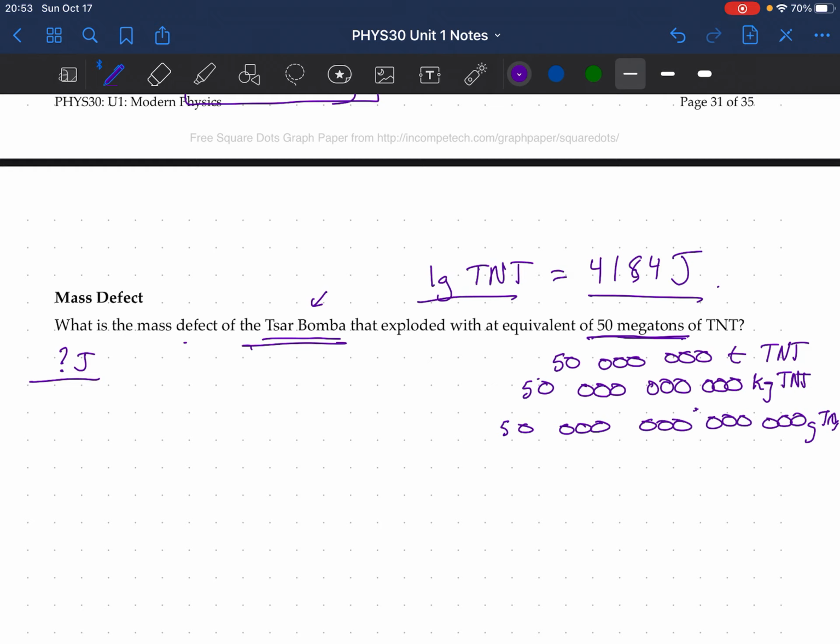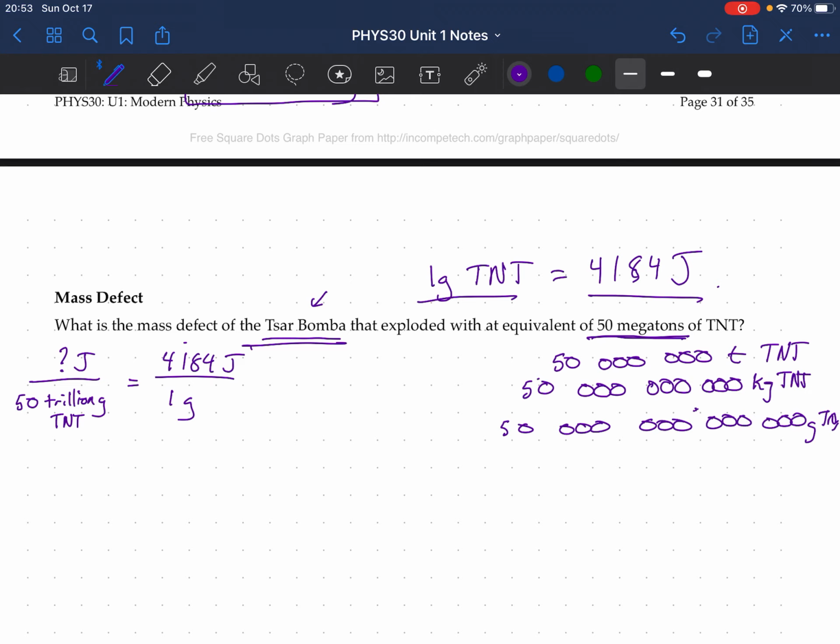So we just write up our formula like before. How many joules are there in 50 trillion grams of TNT if there are 4,184 joules in 1 gram? So I just do 4,184 times 50 trillion.